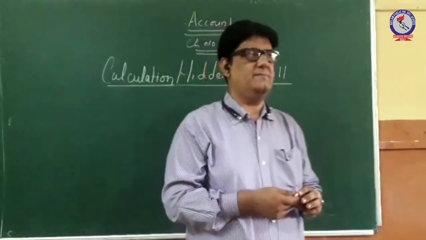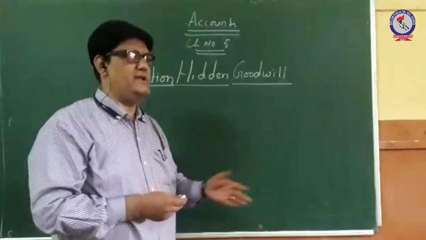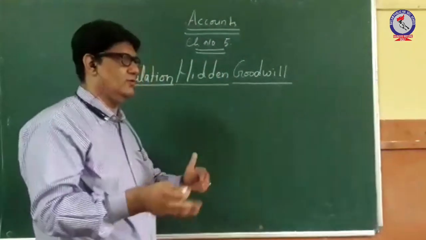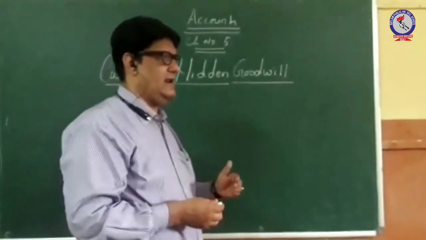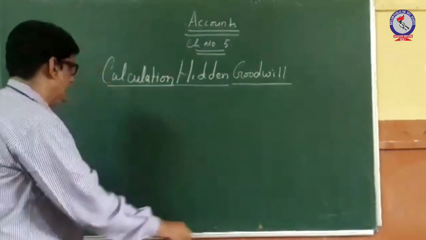So this is the concept related with hidden goodwill. Now how do we calculate the amount of hidden goodwill? We will go through this and see the calculation with the help of a numerical. First, let us write the formulas.